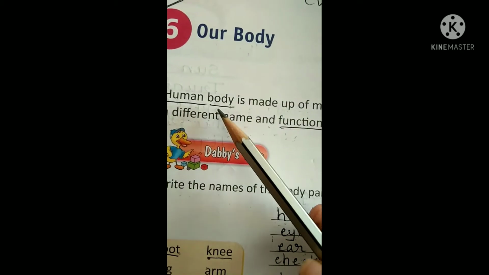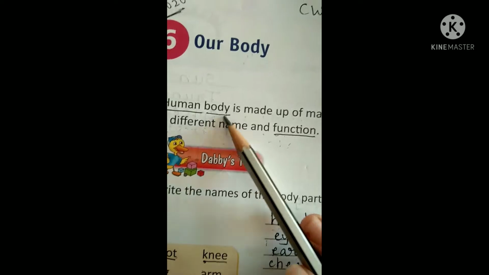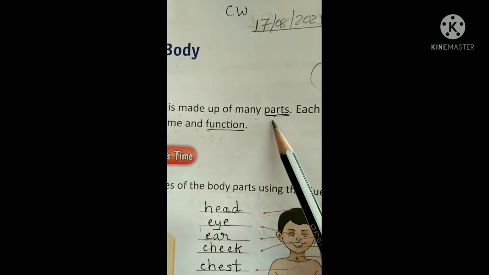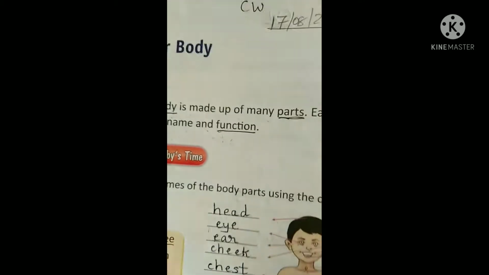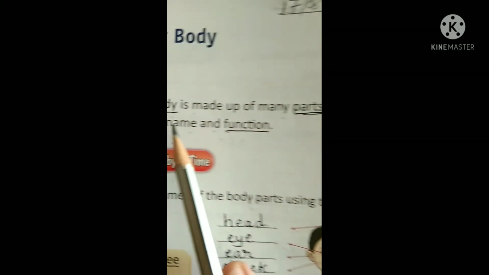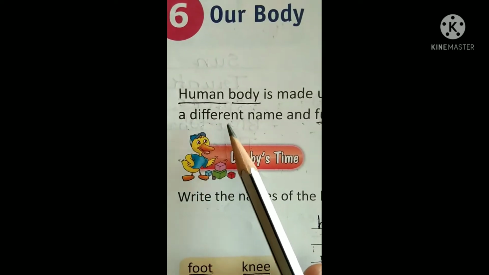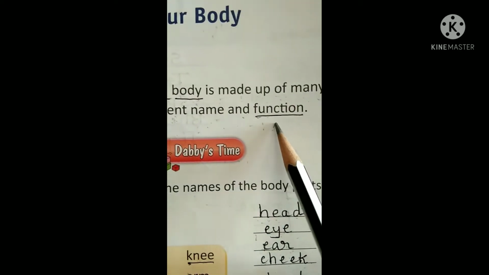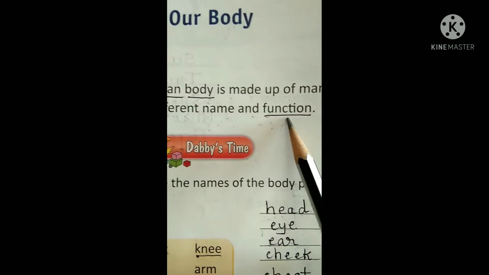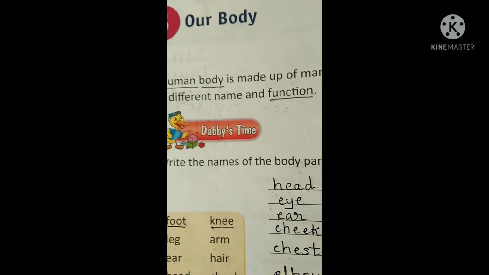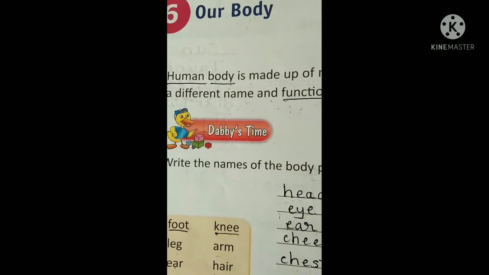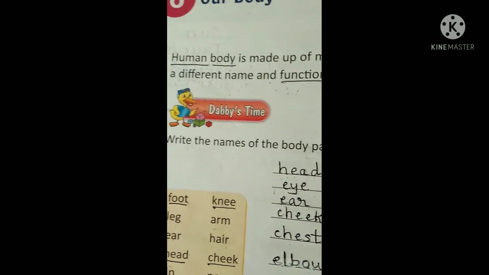Human, human. Body, body. The human body is made up of many parts, parts. Means our human body is made up of many parts. Each part of our body has a different name and function, function. Each part of our body has a different name and a different function, means use.